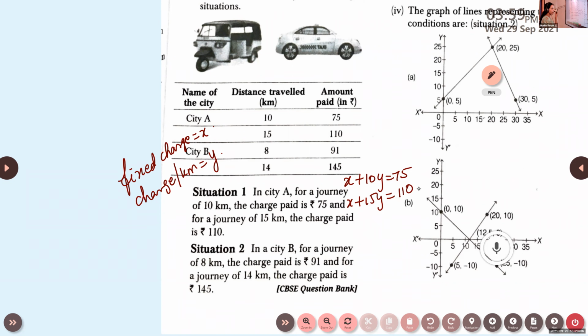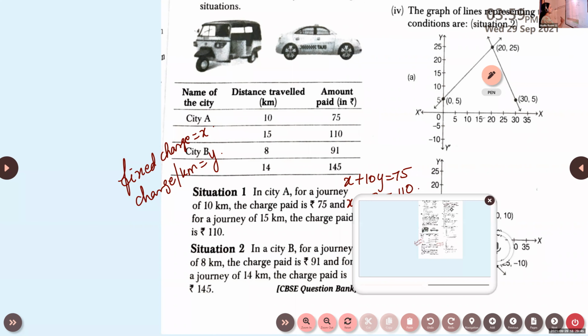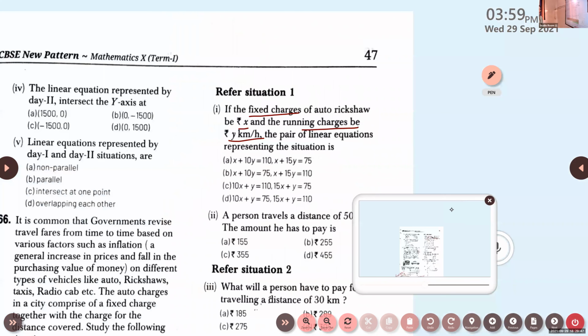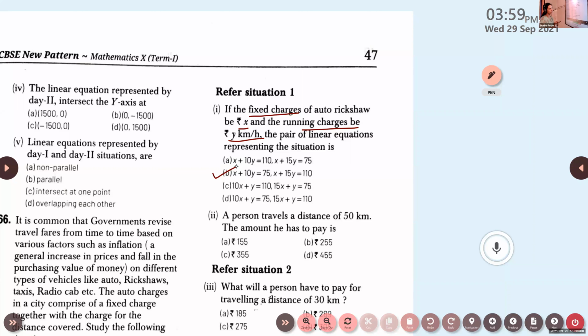So x plus 10y is 75, x plus 15y is 110. Let's check which is the option here. x plus 10y, x plus 15y. So what is the answer here? Now, Melvin, give the answer. Is it Option A, B? Option B. Is it correct, Anne Mary? Yes, ma'am.